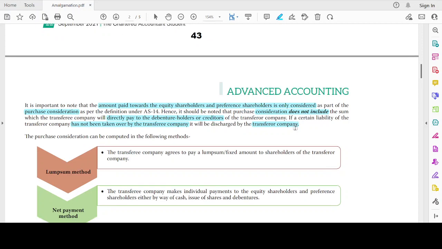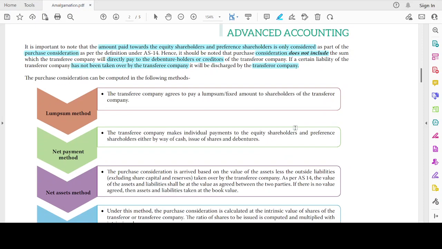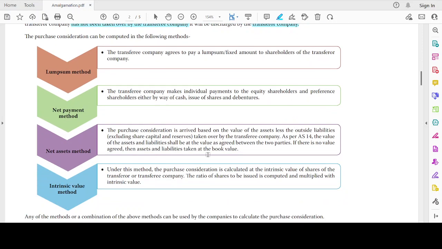Now, the purchase consideration can be computed by certain methods. We have four methods. One is the lump sum method. The transferee company agrees to pay a lump sum fixed amount to the shareholders of the transferor company. I am going to pay some lump sum amount, so that is known as the lump sum method.